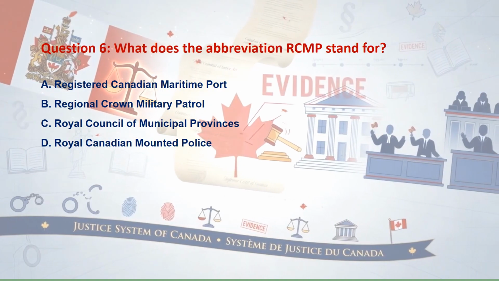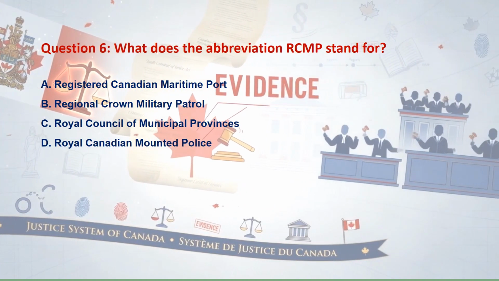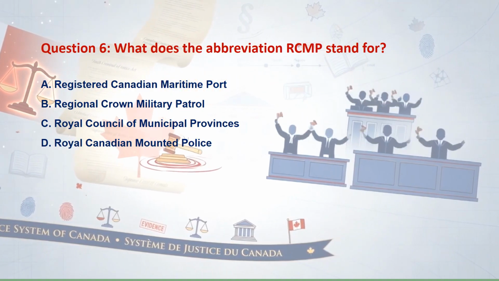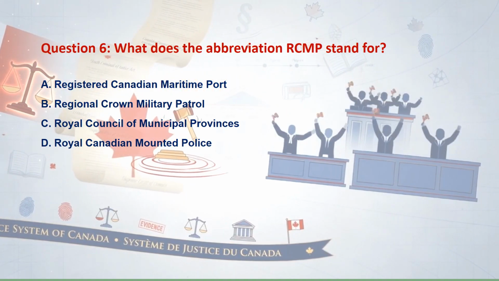Next question is what does the abbreviation RCMP stand for? A. Registered Canadian Maritime Port. B. Regional Crown Military Patrol. C. Royal Council of Municipal Provinces. D. Royal Canadian Mounted Police.